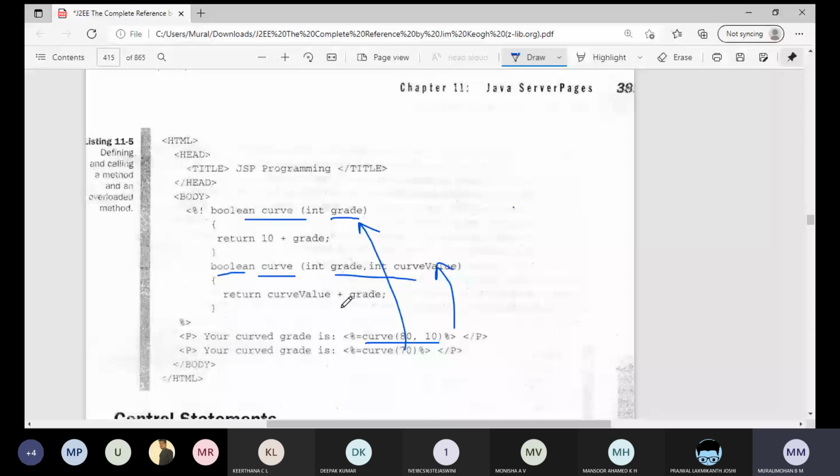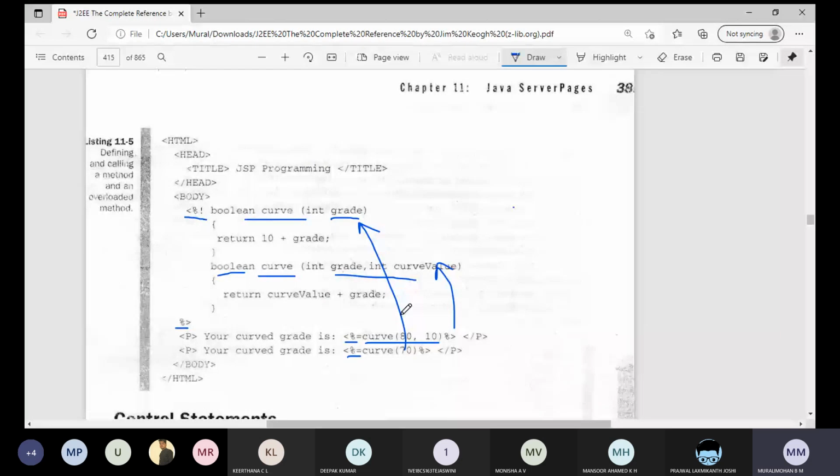The difference is we are embedding the Java code inside the JSP file, hence we are using this tag. This is the declaration tag and this is the expression tag we are having, right? This is how method overloading can be achieved inside the JSP file.